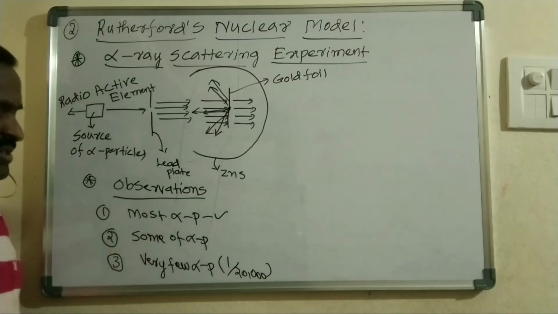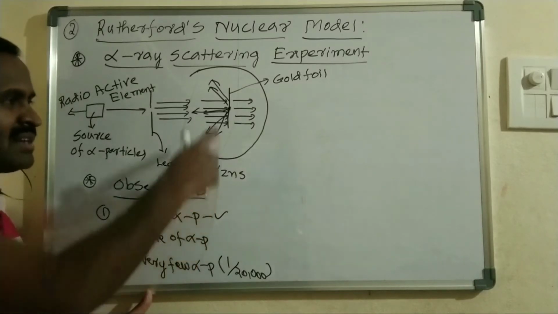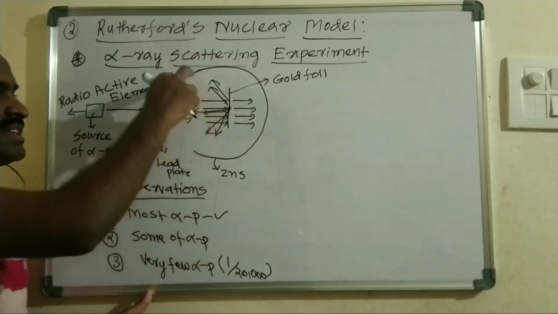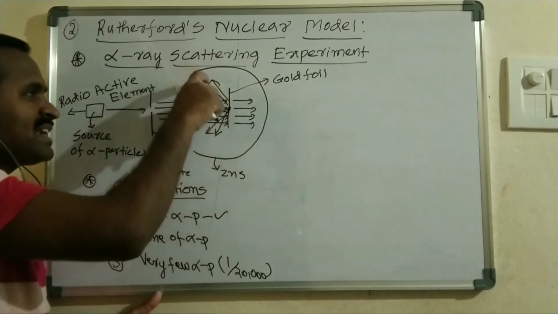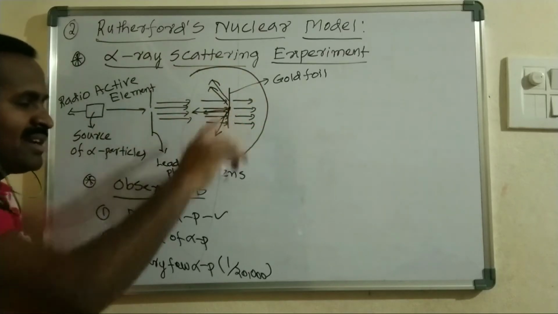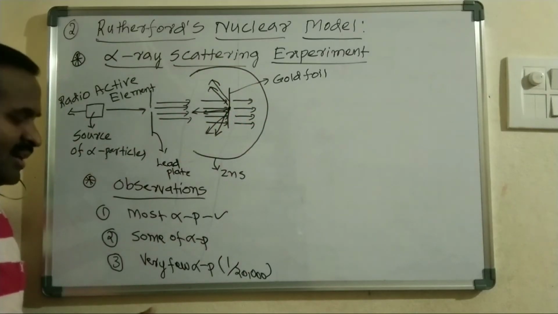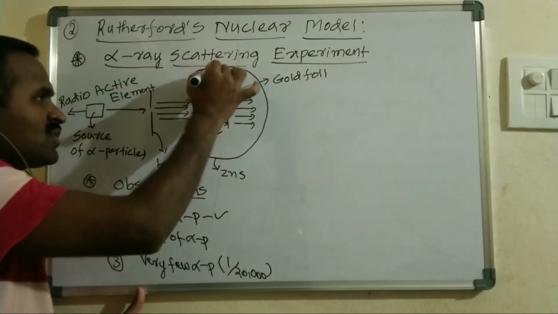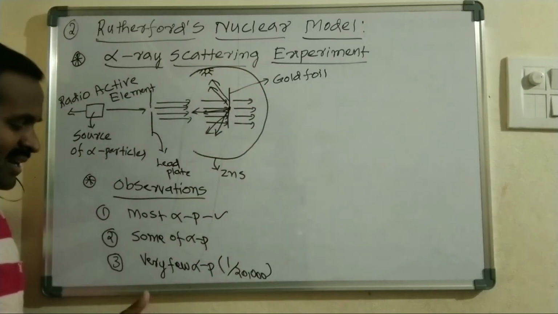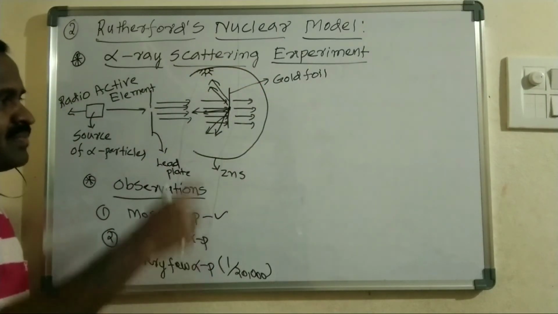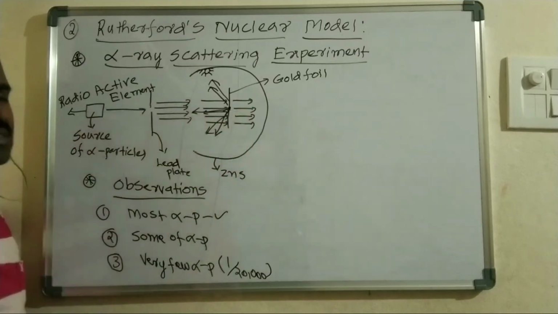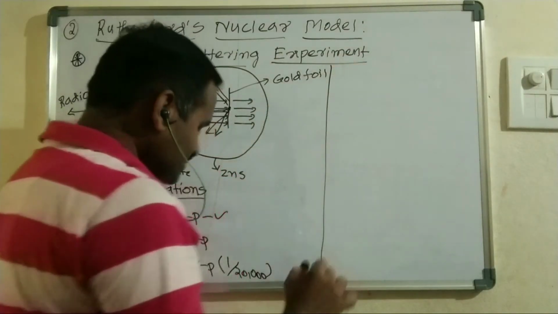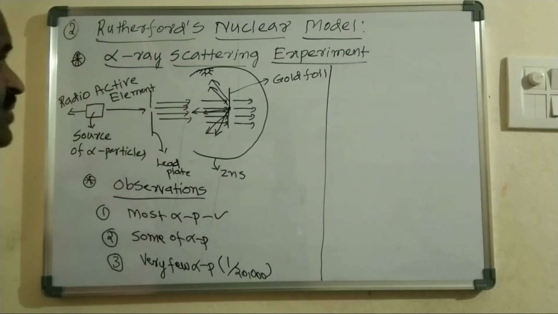So Rutherford carried out this alpha ray scattering experiment, and during that experiment he made these three important observations. Most of the alpha particles pass directly through the gold foil without any deflection. Some of the alpha particles deviate their path and strike the zinc sulfide screen, and whenever they strike it, we find that flashes occur on the zinc sulfide screen. A very few alpha particles, 1 out of 20,000, come back at an angle of 180 degrees. These are the three important observations made by Rutherford.